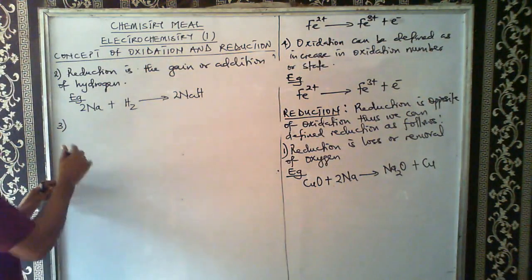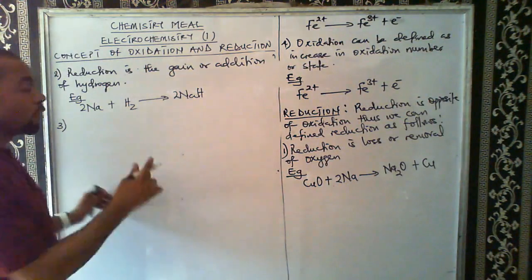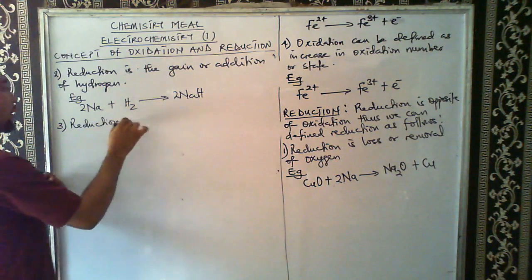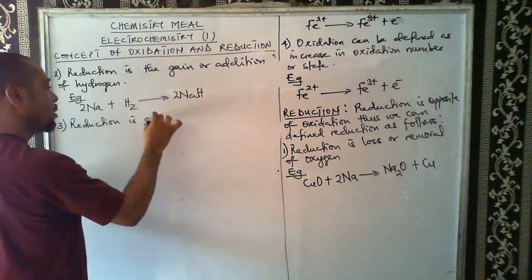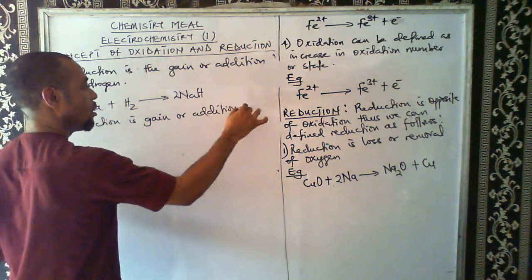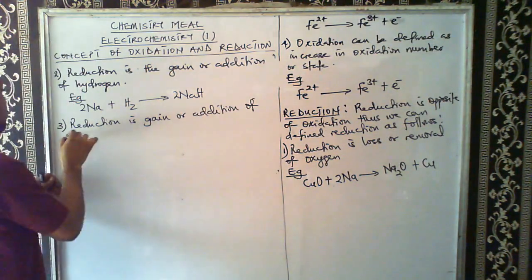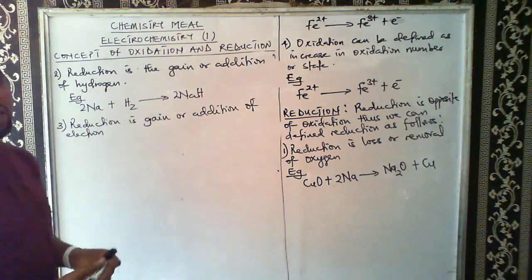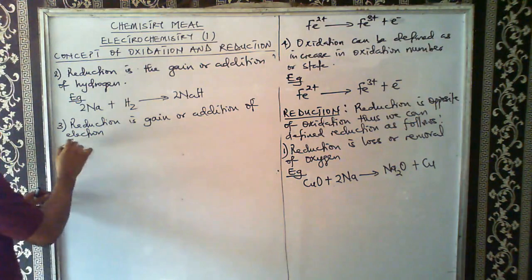The third definition of reduction is that reduction is gain of electron. So reduction is gain or addition of what? Electron. So gain or addition of electron is also reduction.